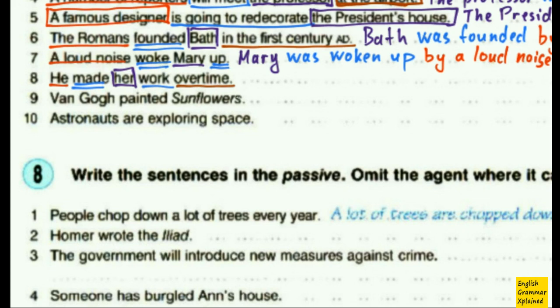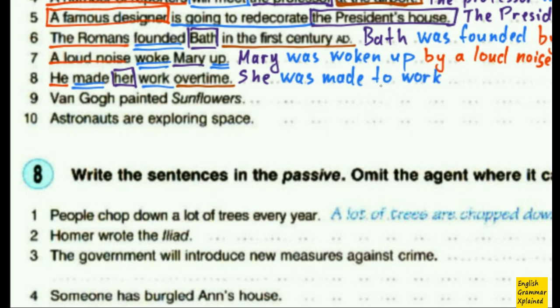As usual, I begin with my object. Them here turns into they. Then I put my main verb, was made, and then I have to put my infinitive, to work.